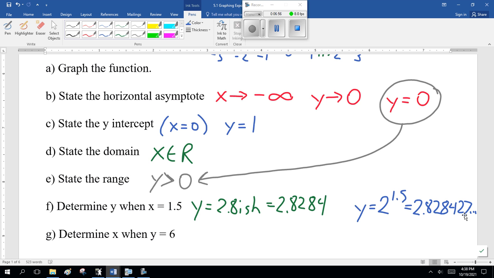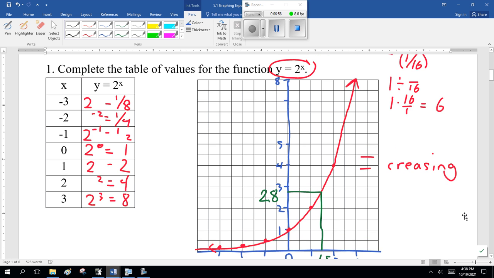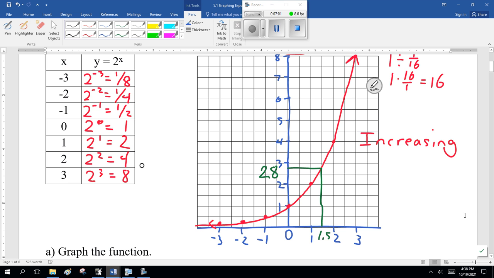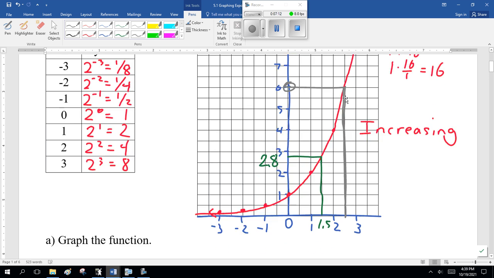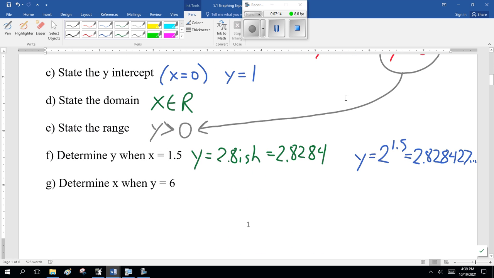In the next example, determine x when y is 6. So when y is 6, go up here. That is pretty darn close to 2.5. Is it exactly 2.5? I don't think so. Now that's not good enough. So what we have to do is realize 6 equals 2 to the x. Now, algebraically, we cannot solve that yet. We will. But grab your graphing calculator.